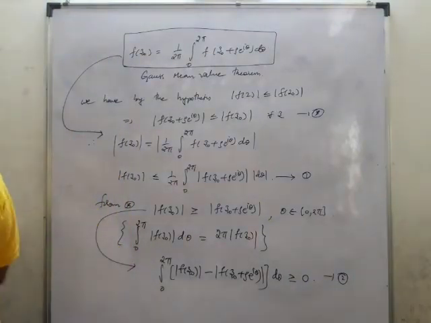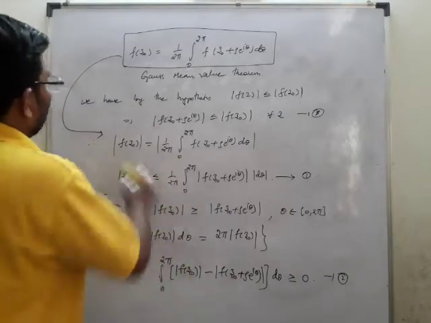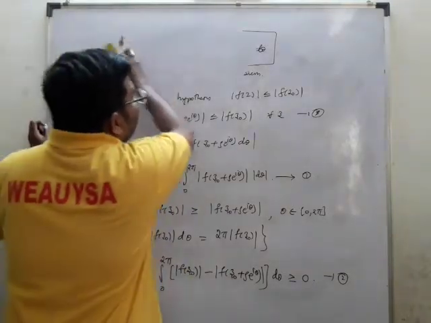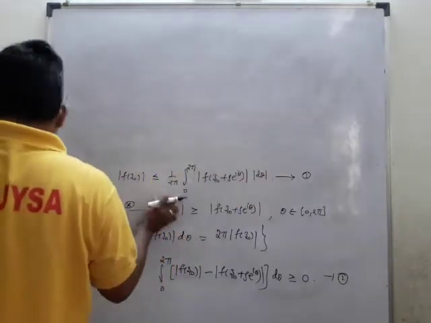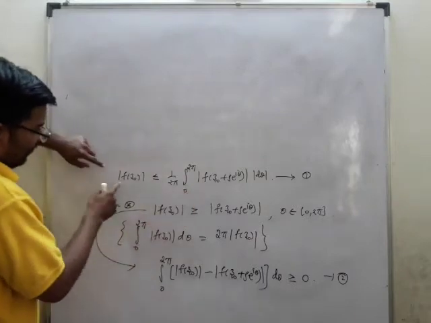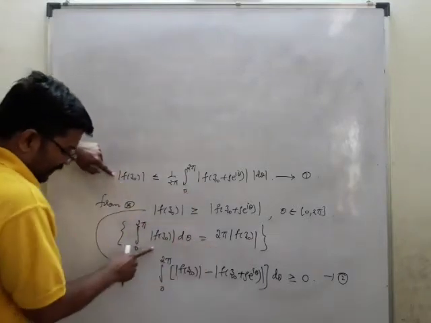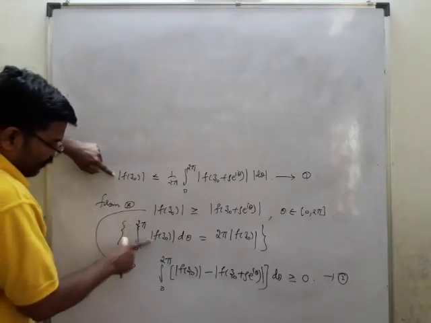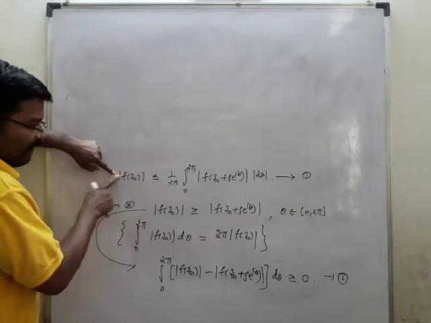So what is by 1? From here I'll take this one to this side, but I'll include this one. ∫₀^{2π} mod f(z₀) dθ is nothing but 2π mod f(z₀).